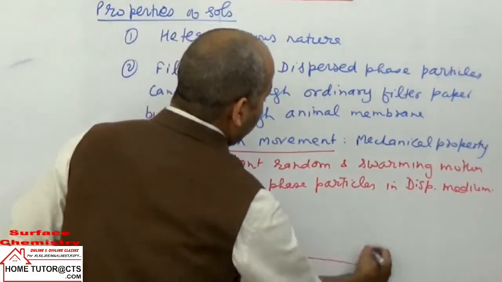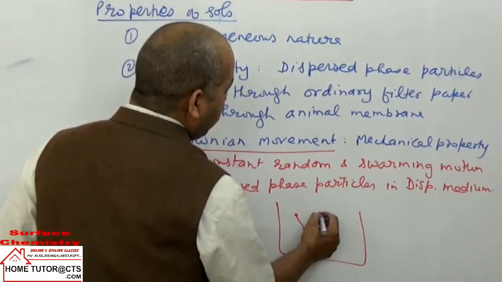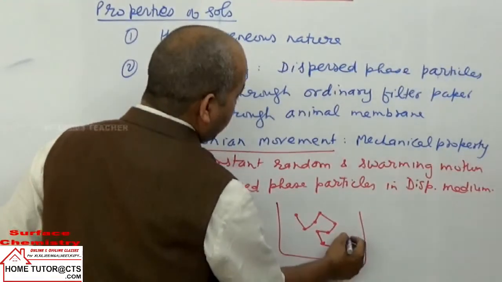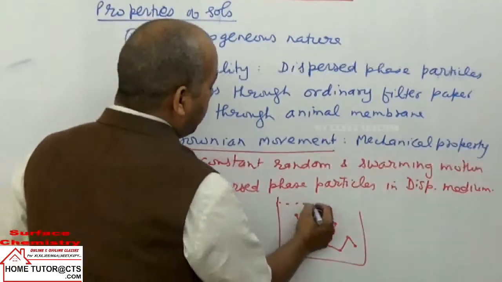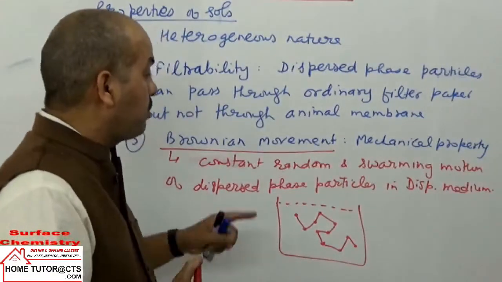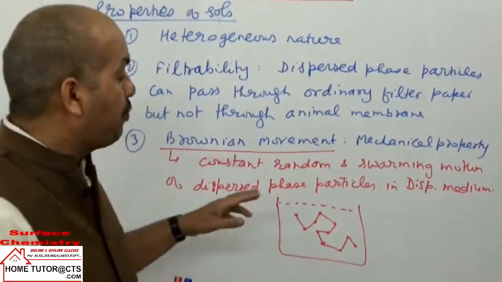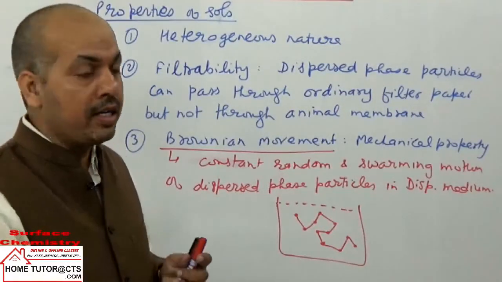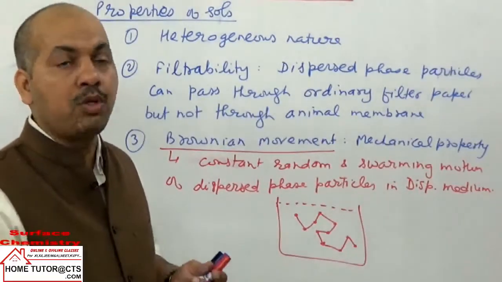Means if we take in a solution, we have dispersed phase particles, they are moving randomly. They can move in any direction. So this kind of zigzag motion they can follow. This kind of zigzag motion that the particles of dispersed phase will follow in the medium is called as Brownian movement. Now for this Brownian movement, what is the reason? The reason is the size of the dispersed phase particle. It is neither very small, nor very big. The range is 10 angstrom to 1000 angstrom.